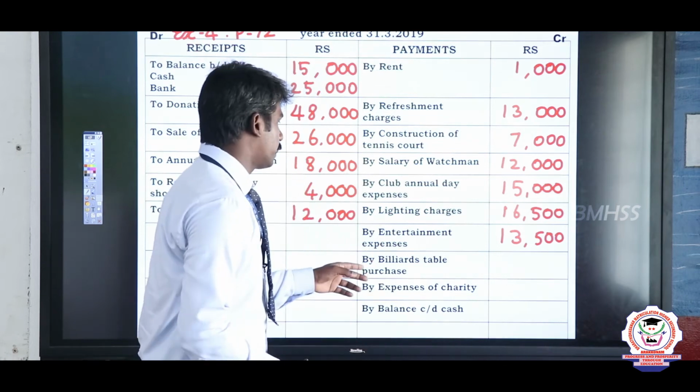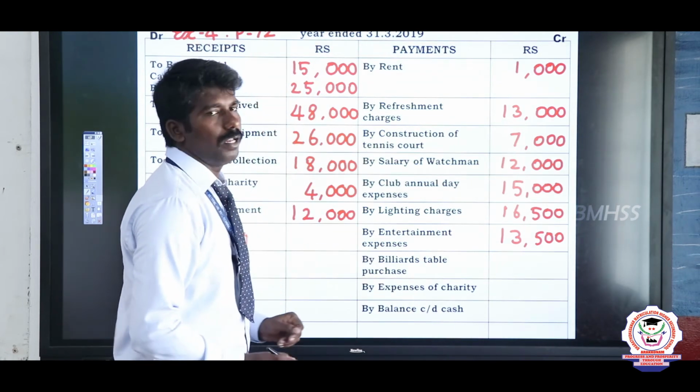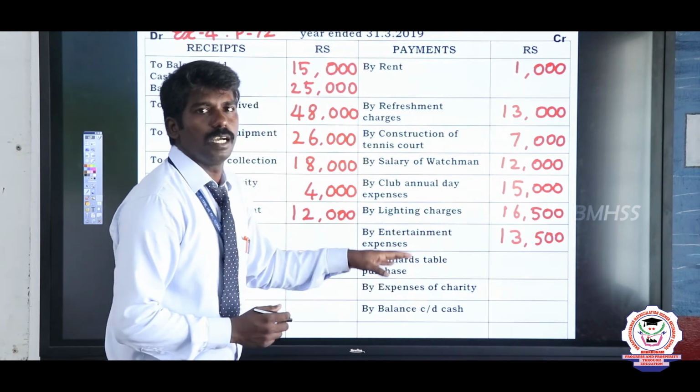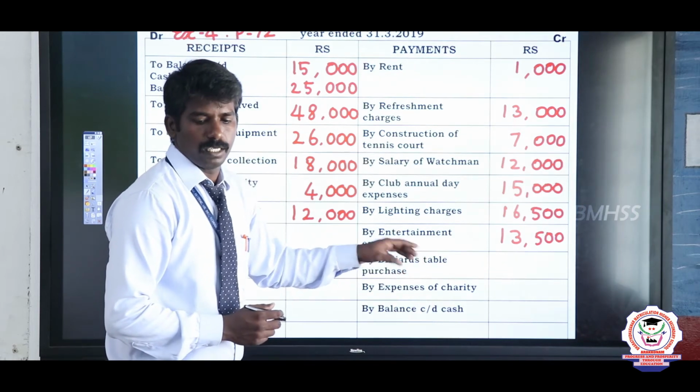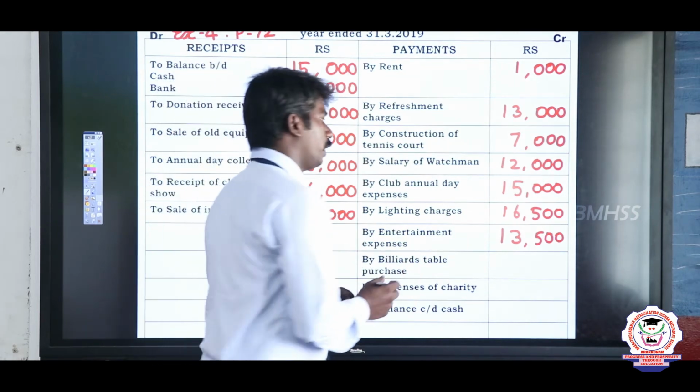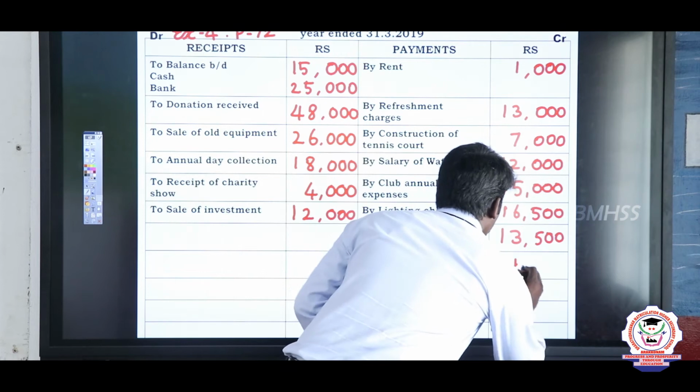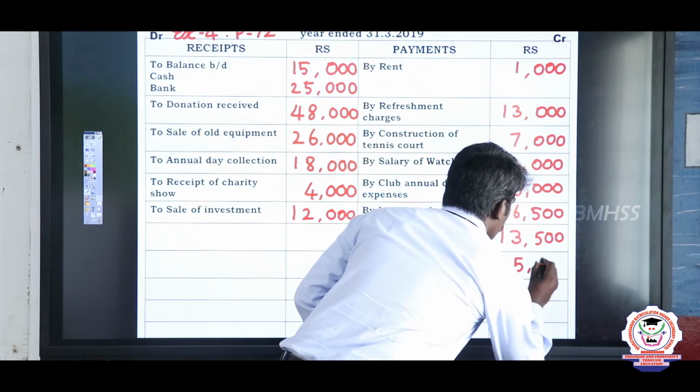See the next expense: billiards table purchase. What is the value of billiards table purchase? The value is 5,000 rupees. Right? 5,000 rupees.